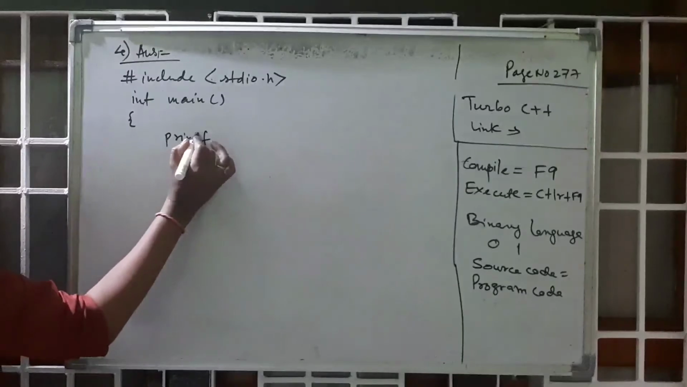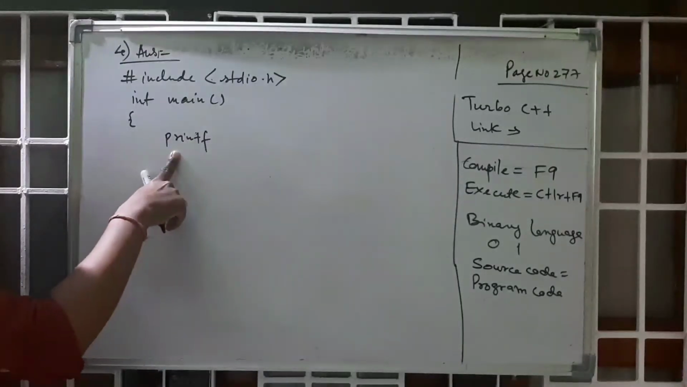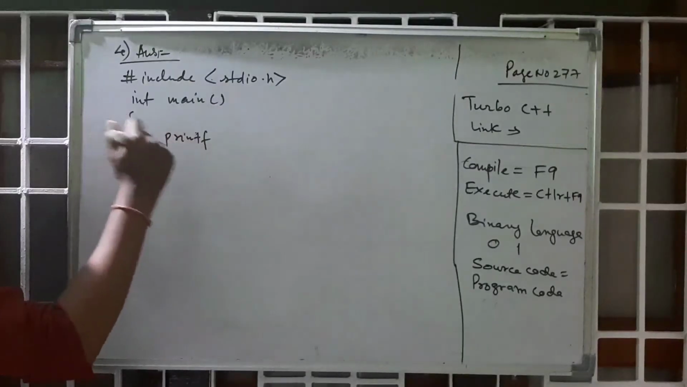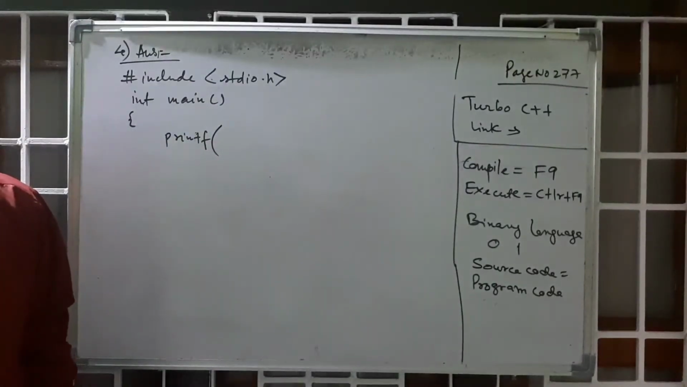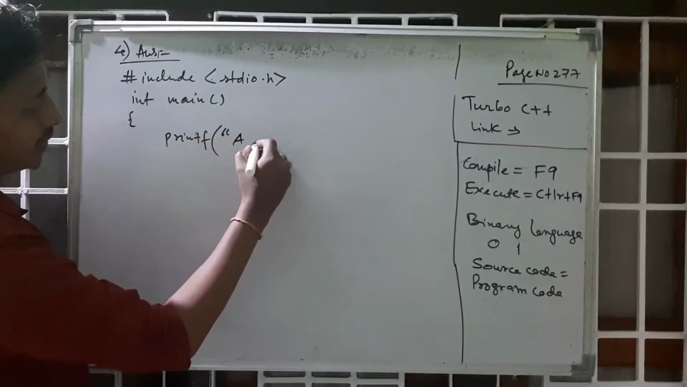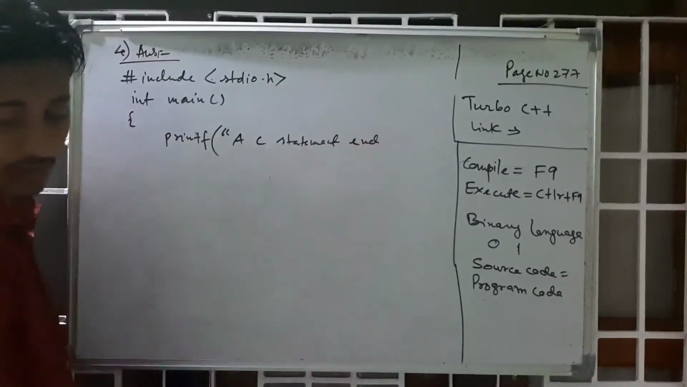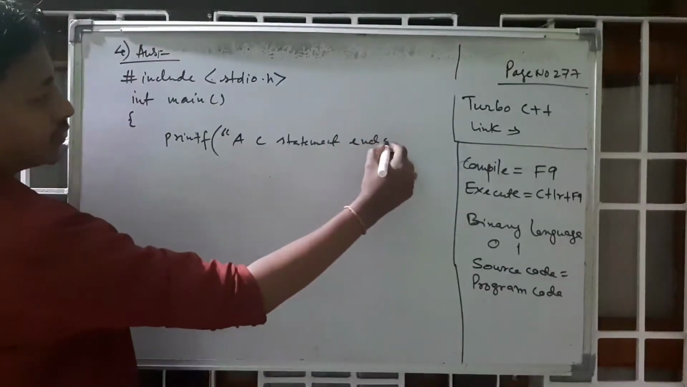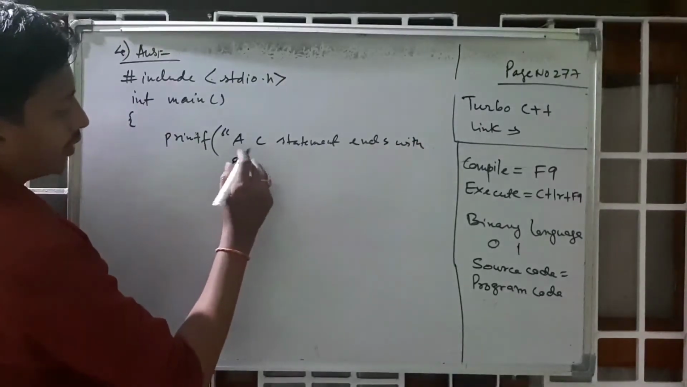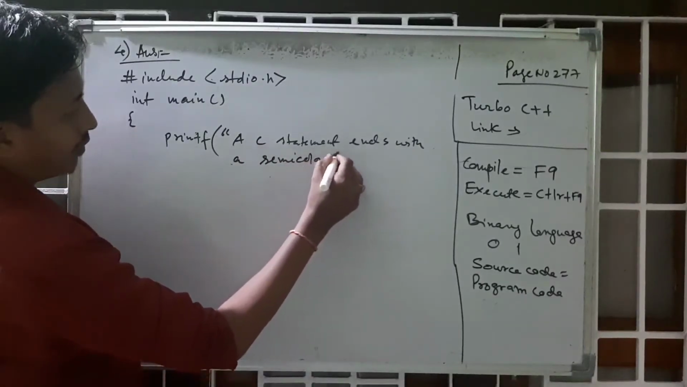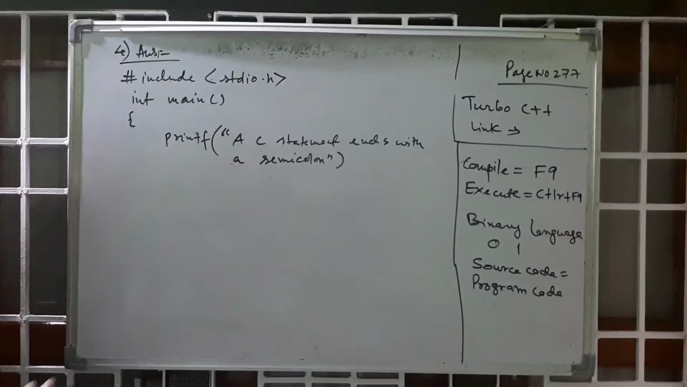Now see, printf, scanf, all are small letters. P is not a capital letter. Always remember, P should be a small letter. All the letters are small letters. Next is a C statement, and it ends with a semicolon. This is a message. A C statement ends with a semicolon. Okay. Now return 0.